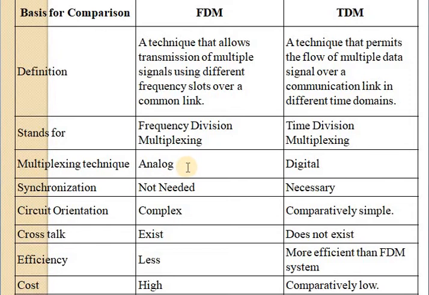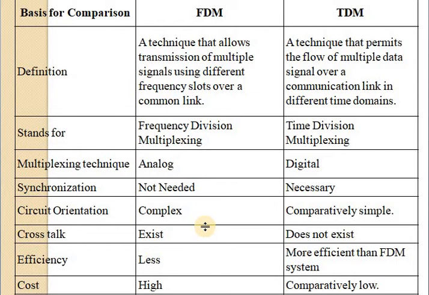The FDM multiplexing technique is an analog multiplexing technique, and TDM is a digital multiplexing technique. Synchronization is not needed in FDM, but in TDM synchronization is necessary. FDM has a complex circuit orientation, but TDM has a comparatively simple circuit orientation.